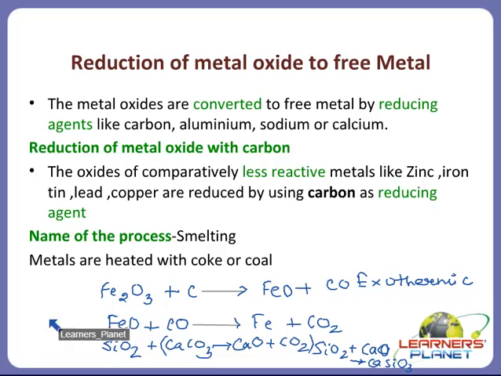So what is the gangue here? Silica. The flux here, calcium carbonate, gives calcium oxide and carbon dioxide. Now this calcium oxide reacts with silica, forming the slag, that is calcium silicate. So this is here the reduction of metal oxide to free metal.